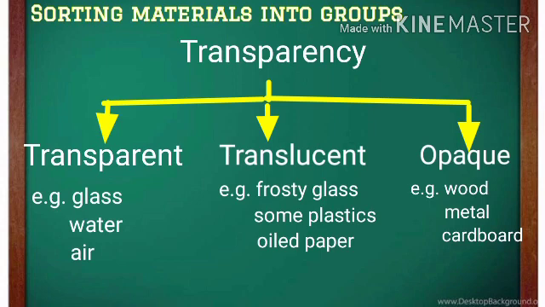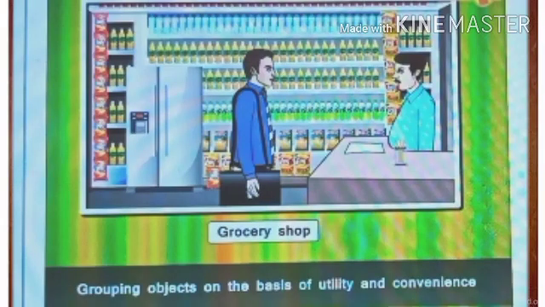The materials through which we cannot see are called opaque materials, for example wood, cardboard, metal. And the last one, the materials through which things can be seen but not clearly are known as translucent materials. Oil paper and frosty glass are examples of translucent materials. After that we discussed sorting materials into groups. Why do we need to sort materials into groups? Because it is for our convenience, and when we group the materials, it mainly helps to study their properties and also observe any patterns in these properties.